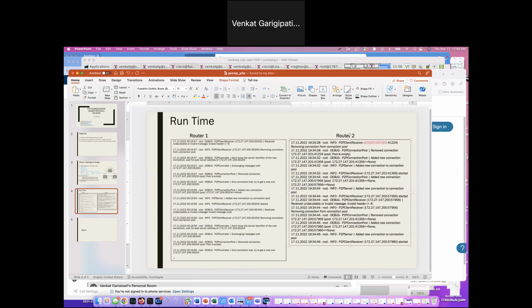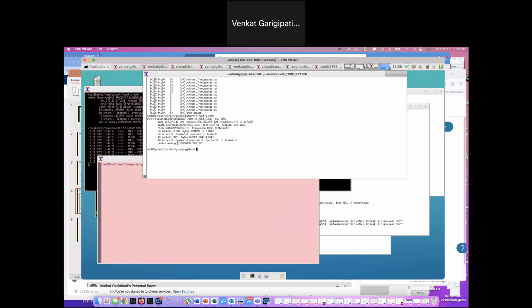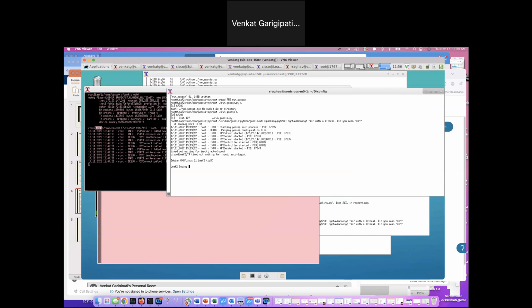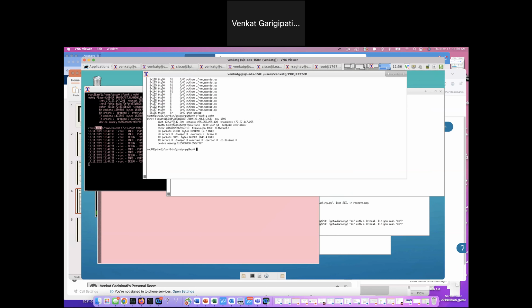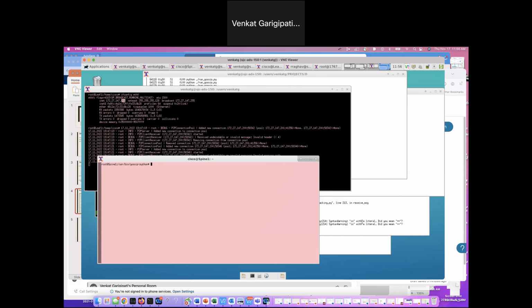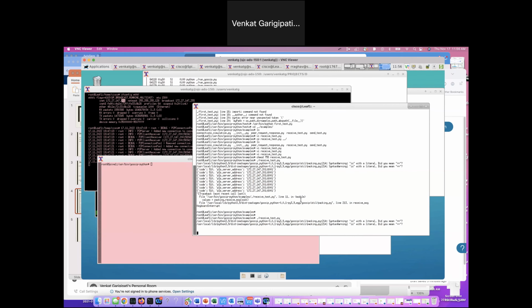So we'll quickly go to the demo session. I will launch a VNC here, which demonstrates how the P2P controller is now running on each of the routers. In this case, I have a device called Spine1, another device called Leaf1, and another device called Leaf2. Spine 1's address is 200, and Leaf 1's address is 201. I have 2 more additional sessions to demonstrate how they communicate with each other.